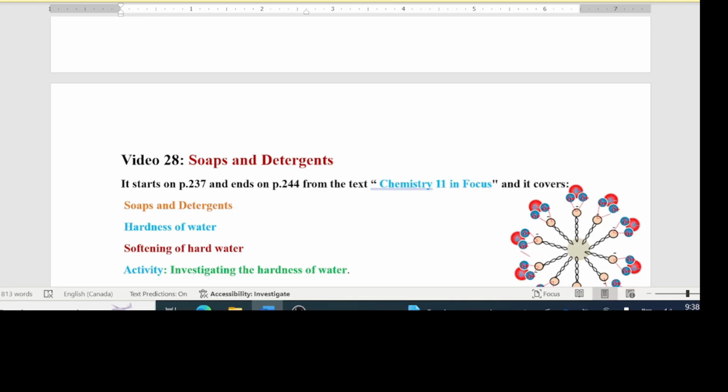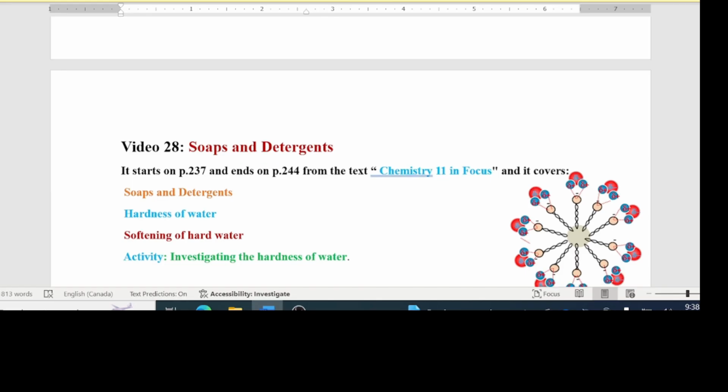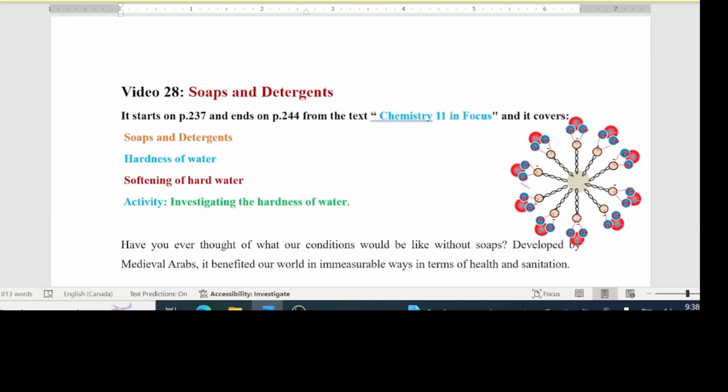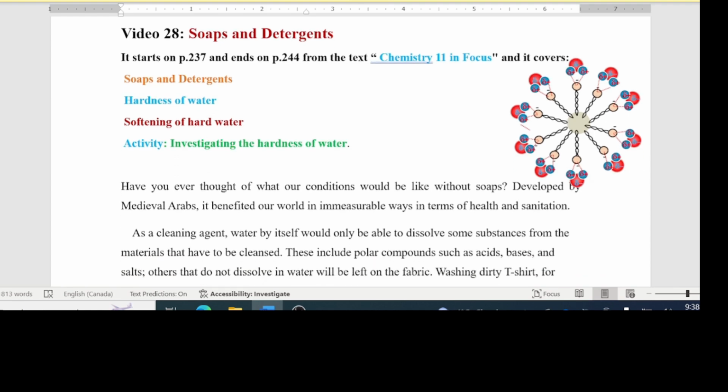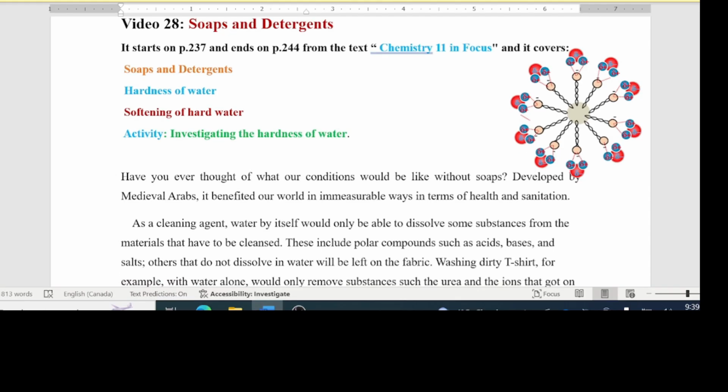Today we'll be talking about soaps and detergents. I'll give you a few examples of soap and detergent molecules. We're looking at hardness of water and the ways of softening hard water, and we'll also look at a few activities that investigate the causes of hard water.